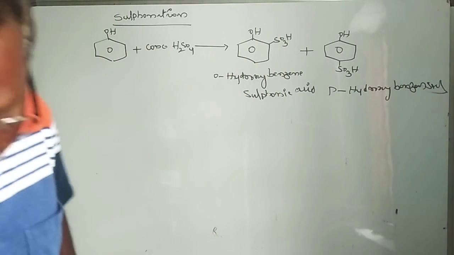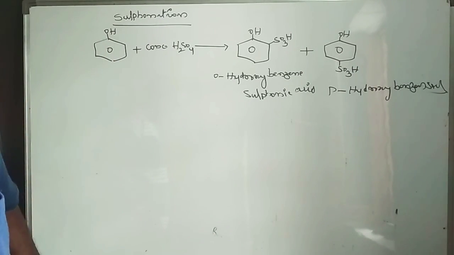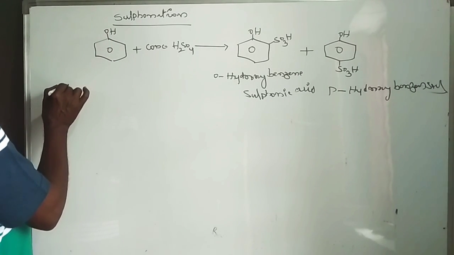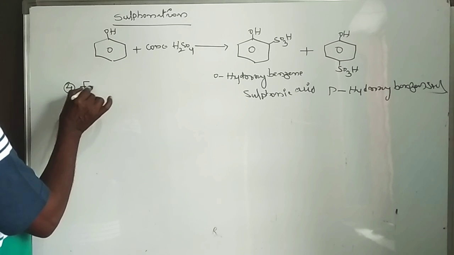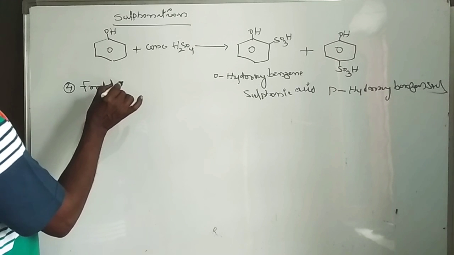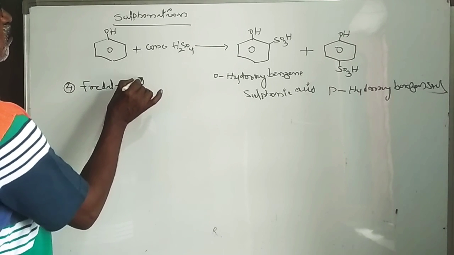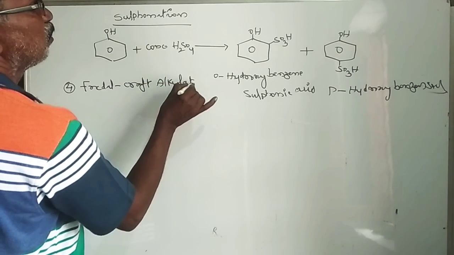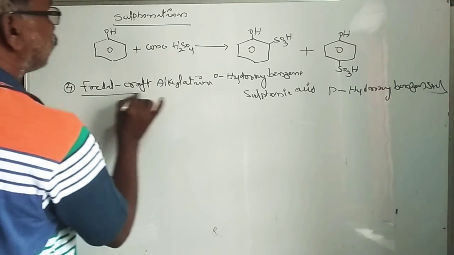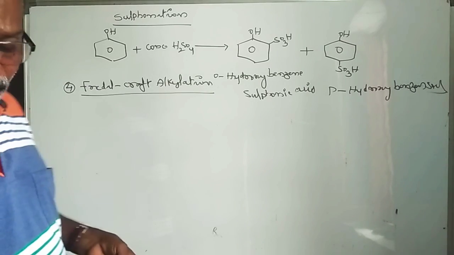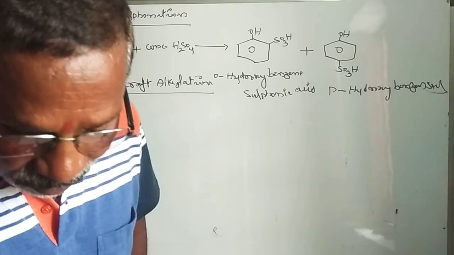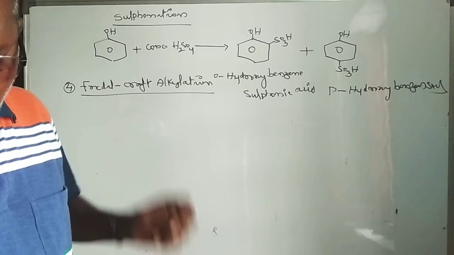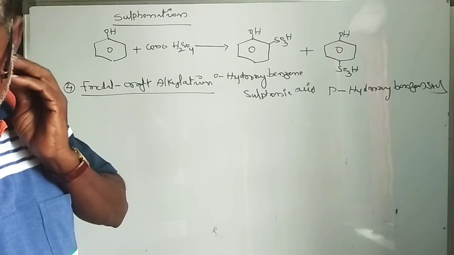Next, the fourth reaction: Friedel-Crafts alkylation and acylation, which are similar reactions. If phenol reacts with an alkyl halide in the presence of a Lewis acid, ortho-cresol and para-cresol are formed, that is, ortho-methylphenol or para-methylphenol.